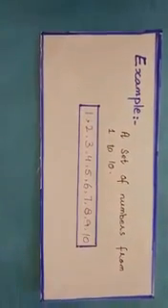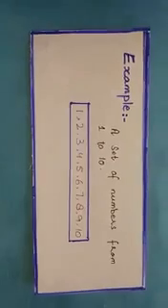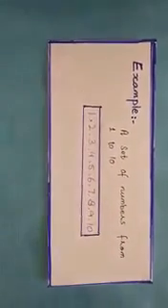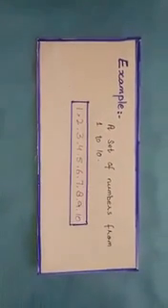Let's take an example. A set of numbers from 1 to 10. Now this is well defined. You can list all these numbers also, right? So this can be a set.